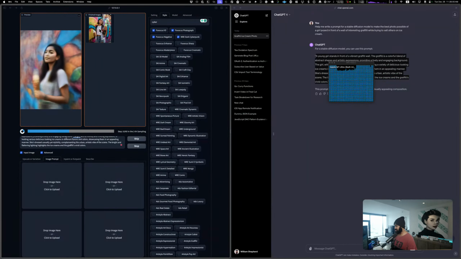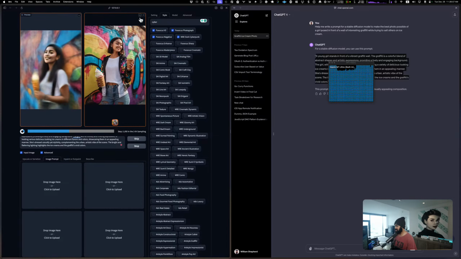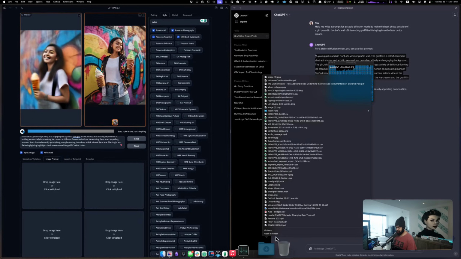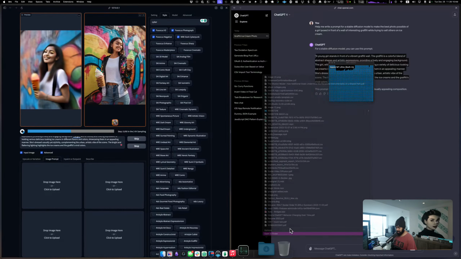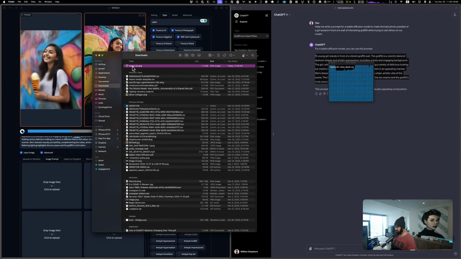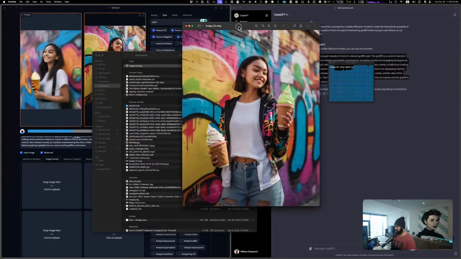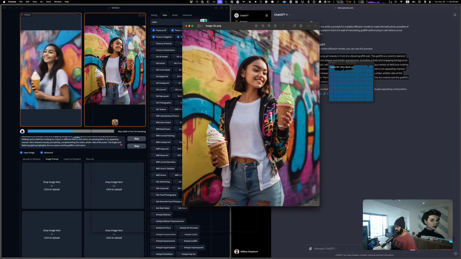All right, we have one. Let's take a look at it. Let's download a high quality version of it. The fingers look weird, and I have no idea why she's holding 2 things of ice cream, and her teeth still look weird.